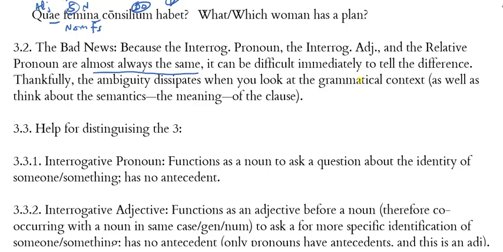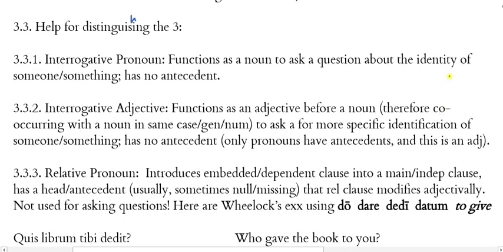When you look at the context of the grammar and you start thinking about the meaning of what you're reading, a lot of times that ambiguity is just gonna melt away. So let me give you some helps here real quickly for distinguishing, and I have a typo. There should be an H in there, for distinguishing the three.